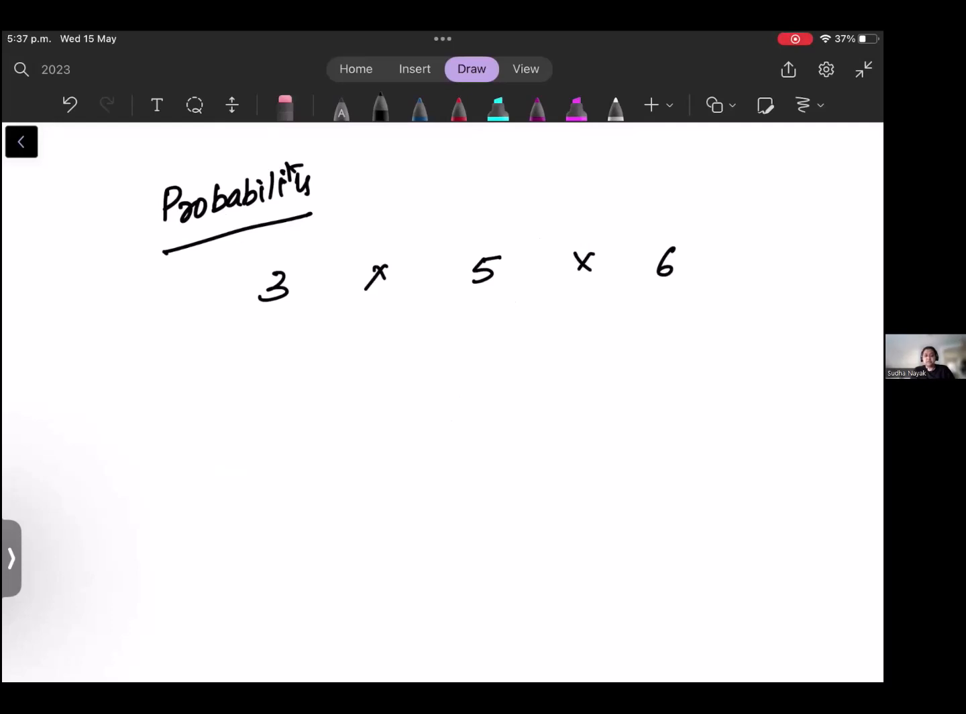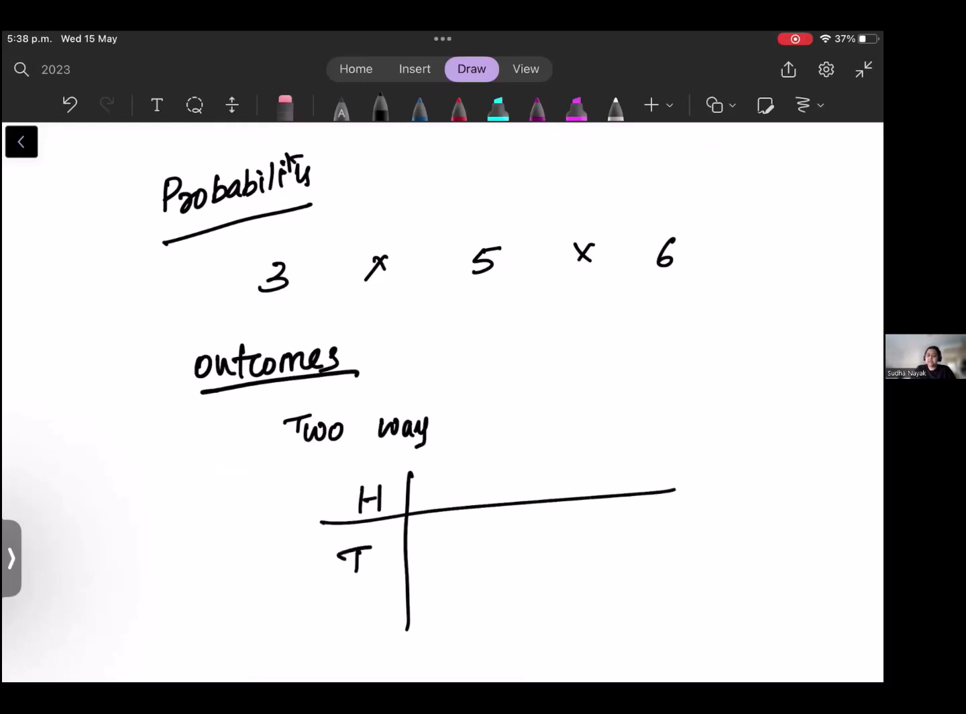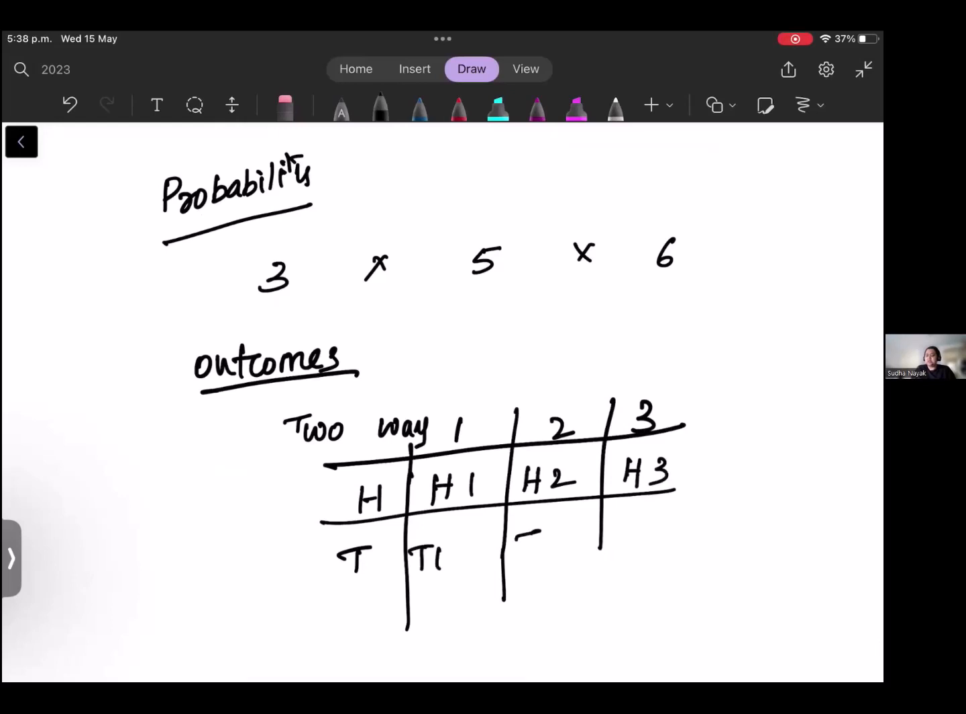These kinds of things they can ask in multiple ways. So remember, if there are multiple things which you need to combine, just multiply everything together. That's it. Then you know how to write the outcomes. You have two-way tables. You remember the two-way table, how to write the outcomes. So it's like heads and tails, and this is 1, 2, 3. So you know how to write it: H1, H2, H3, T1, T2, T3. This is two-way tables.